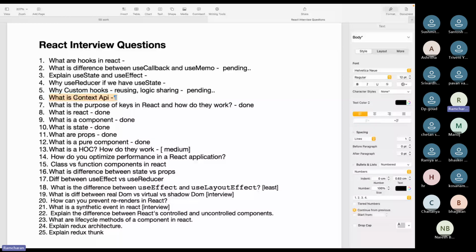So all this you will do by using context API, right? And you will provide the context, you will consume the context. So we have a hook called use context also to get the information from the context, right?